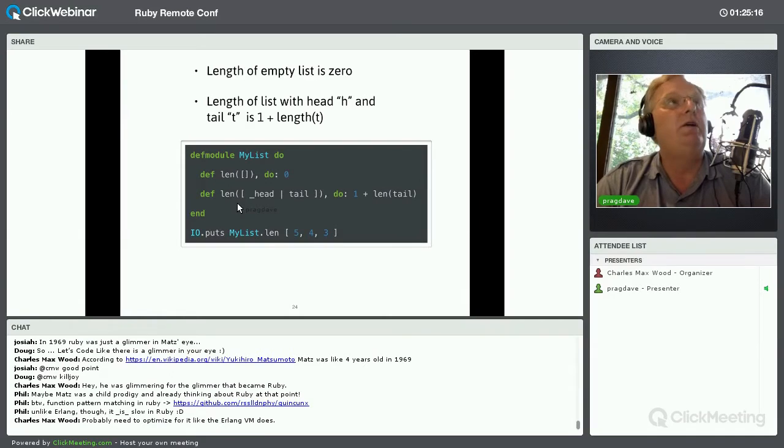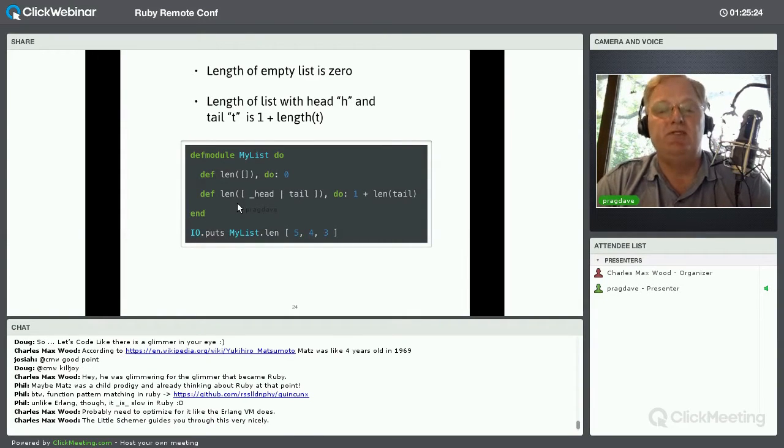One small thing here, I've used a convention on the second function head there. I use underscore head. Elixir checks for unused variables at compile time. And by putting an underscore in front, I say, don't bother, I'm just giving this a name, but it's never actually used.